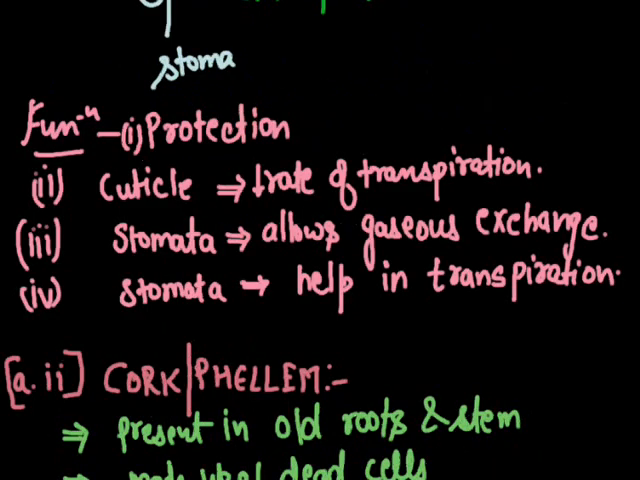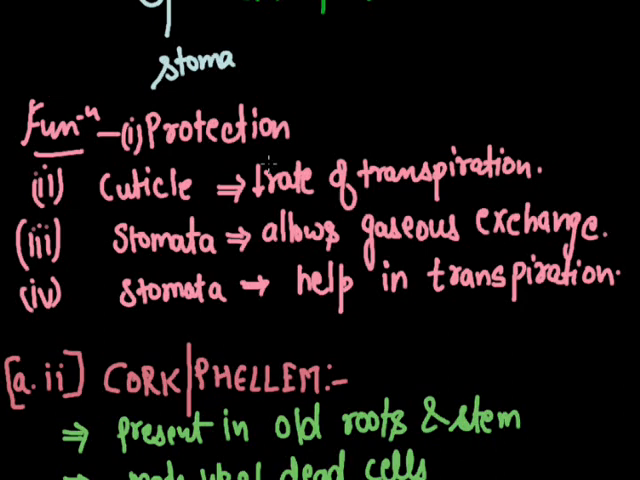And what about the functions of these tissues? First is protection, the primary function of the epidermis. Next is the cuticle. Because of the cuticle, the transpiration rate is reduced. Transpiration is the loss of water in the form of water vapor from the aerial parts of the plant, and it is responsible for the absorption of water from the soil by the roots. So transpiration is an evil process, but a good evil. Next is the stomata, which allow gas exchange and also help in transpiration.